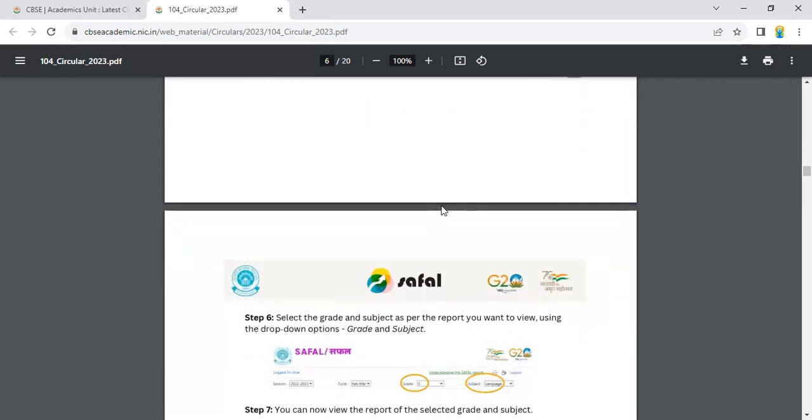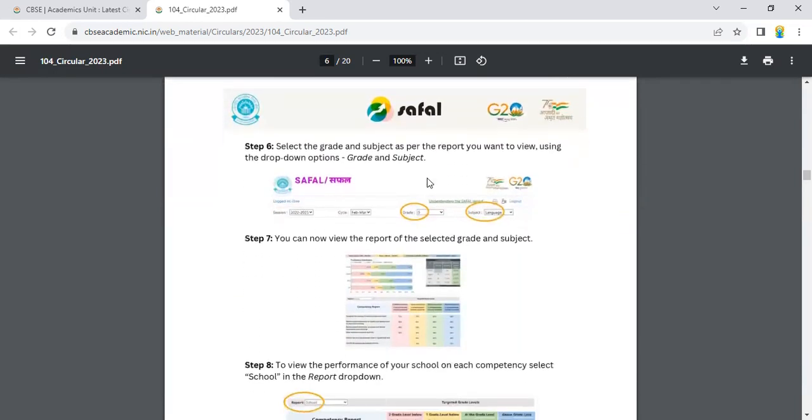Then the next step is step number 6. Select the grade and the subject as per the report you want to view using the drop down option for grade and subject. And after that, here you are going to choose the grade, as this is a grade wise report. Okay, and here again you are going to choose the subject. You can now view the report of the selected grade and subject.